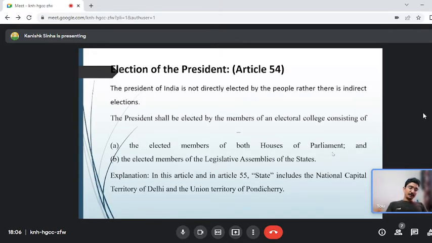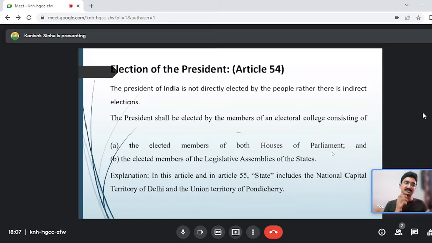Now this is very important that you have to understand. You might get a question on this, on the legal passages also, then you have to solve it accordingly. The President of India, this is very clear. All of us know, we have studied in the civics of class 7 and 8, that the President of India is not directly elected. Who is directly elected? Our Prime Minister. So if you remember the 2019 general election, we are going to have the general election in 2024. Similarly, every state legislative assembly has its general election.